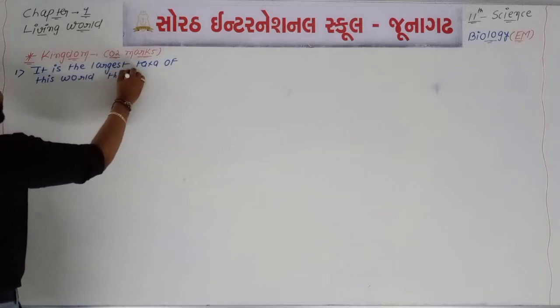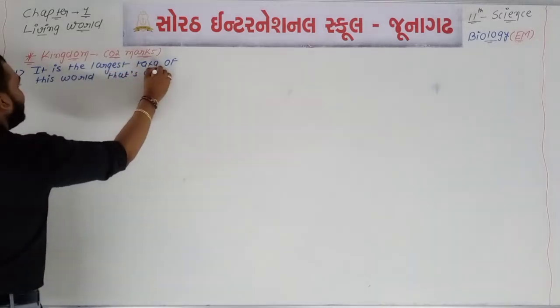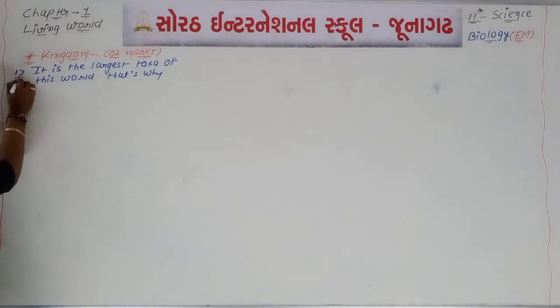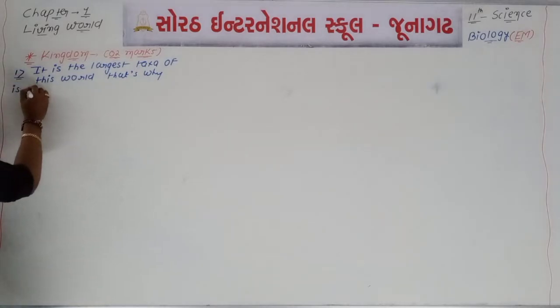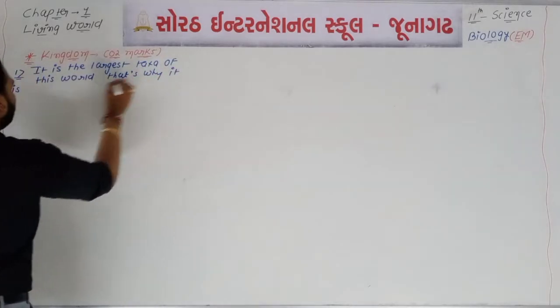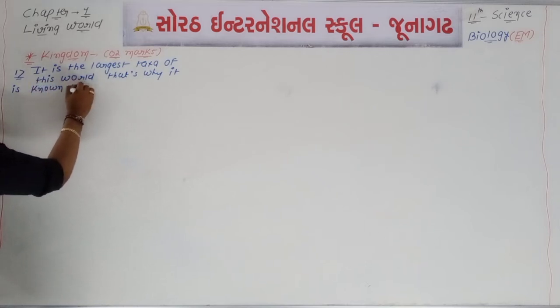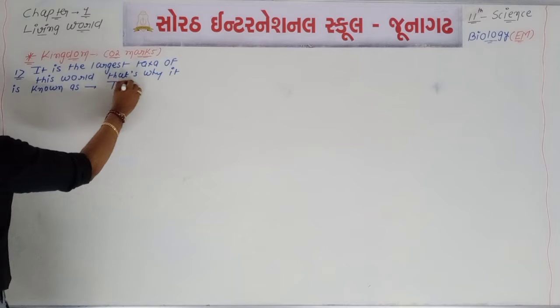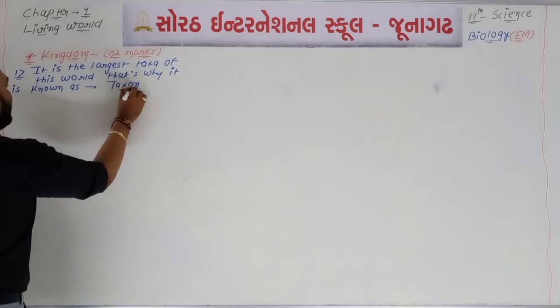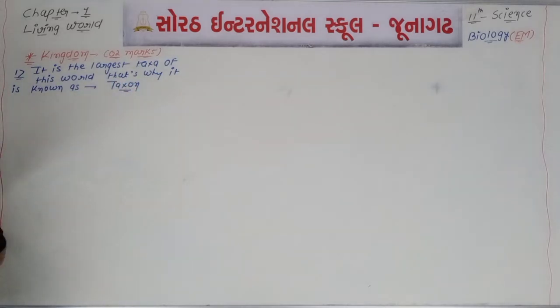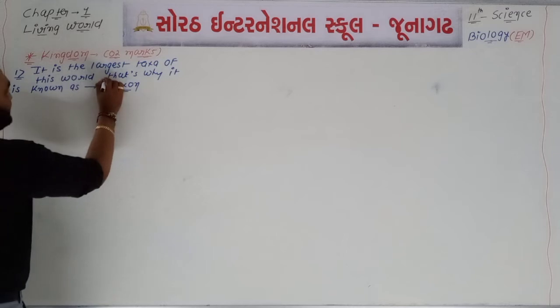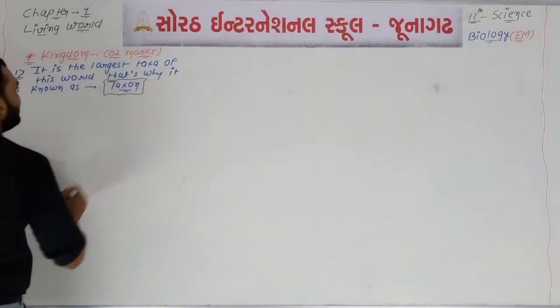That's why it is known as a taxon. So what about the taxon? You can say that kingdom is the largest taxa of this world.